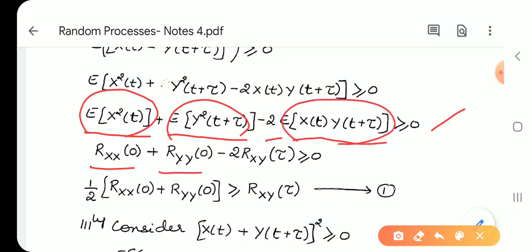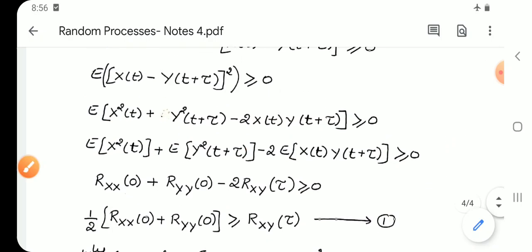This is nothing but the definition of the cross correlation, so that becomes minus 2 Rxy(τ) greater than or equal to 0. Divide the entire equation by 2, you get half of Rxx(0) plus Ryy(0). Send it to the right hand side, you get Rxy(τ). Let this be equation 1.